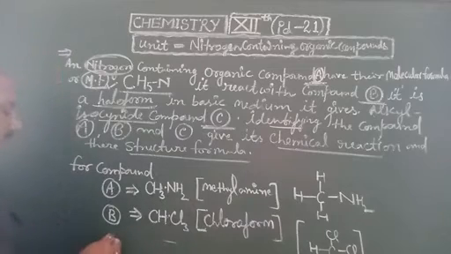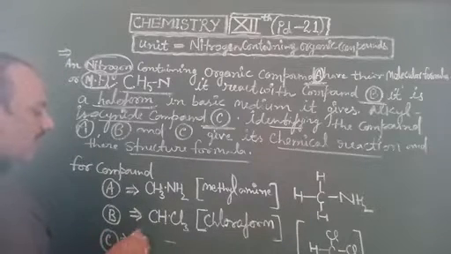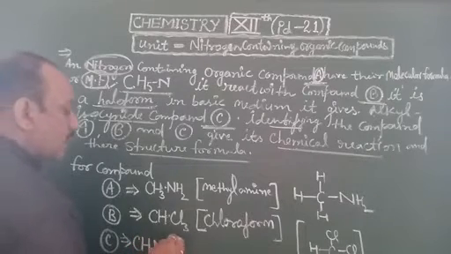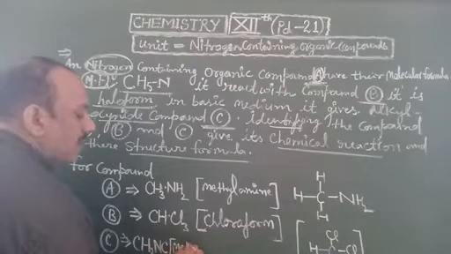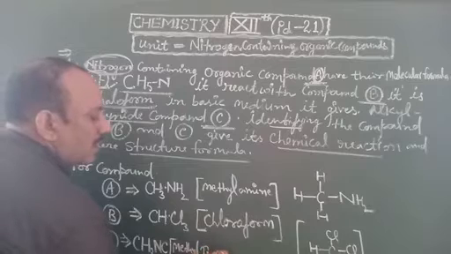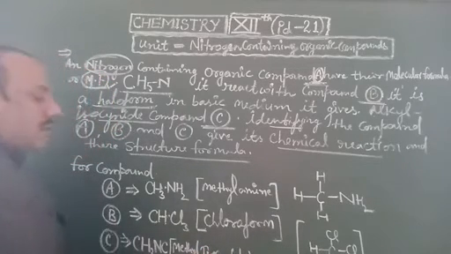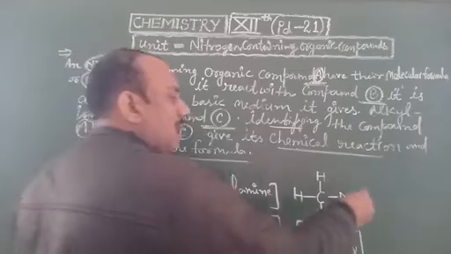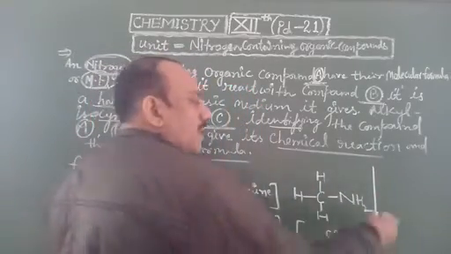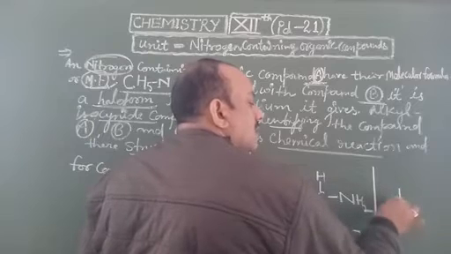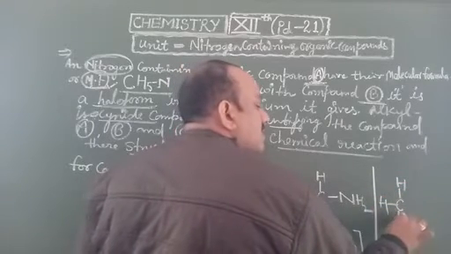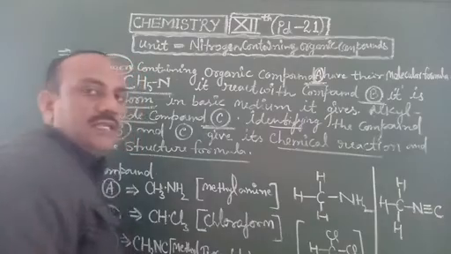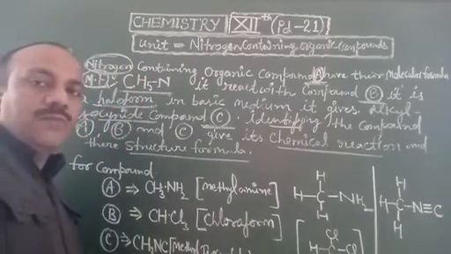Now the third compound C. Its molecular formula is CH3NC, known as methyl isocyanide, and its structural formula is given here: C with single bonds to H, H, H, then a single bond to N and a triple bond to C. This is the structure of methyl isocyanide.